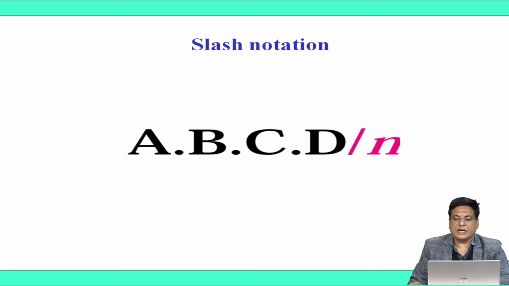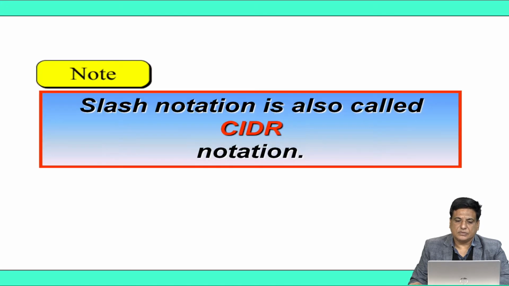Slash notation. In classless IP, we use slash notation. Here A.B.C.D represents any IP address and slash n represents the prefix length. Slash notation is also known as CIDR notation. CIDR stands for classless inter-domain routing notation.